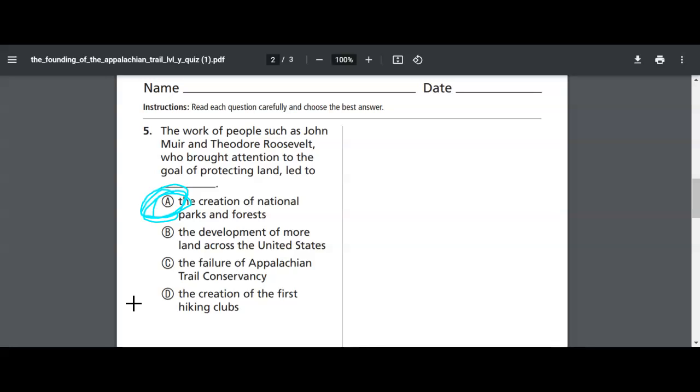So this should take you the entire class period, or at least a good 30-40 minutes. You are not able to do this in 5 minutes, like some of you try to do 15 questions in 5 minutes. That's why you guys are not getting them correct. So make sure that you're reading the question carefully, that you're thinking about what answer it is, that you're finding the text evidence for the answer, and then finally you're choosing the answer that best matches that. As always, let me know how I can support.